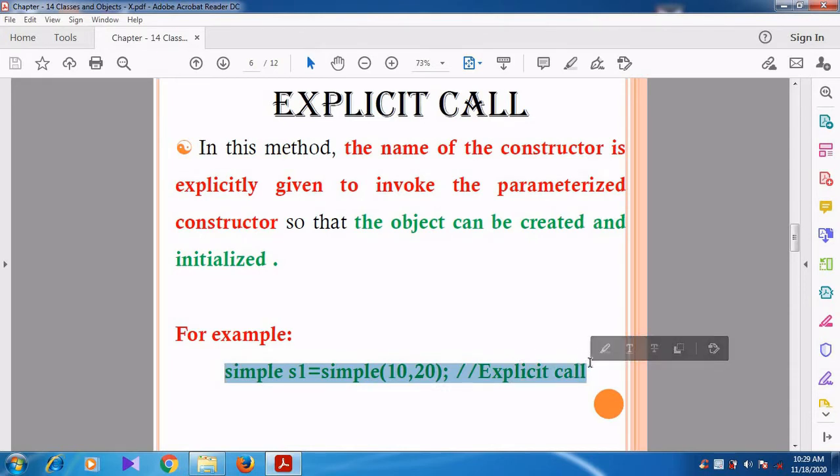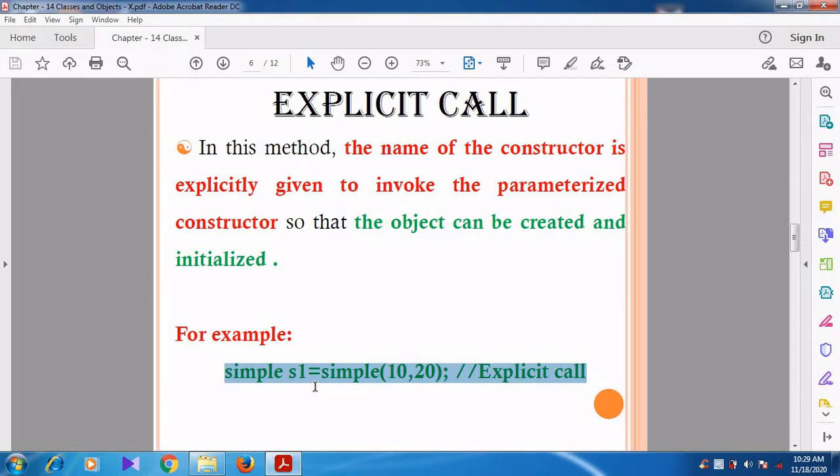In this example, Simple S1 equal to. Here Simple is the class name, S1 is the object. Then we are assigning Simple S1 = Simple(10, 20).